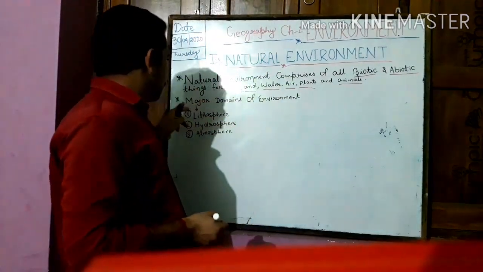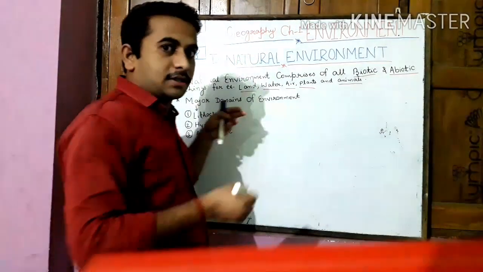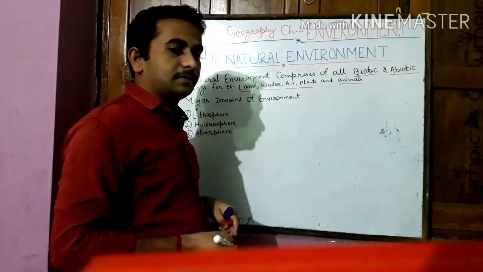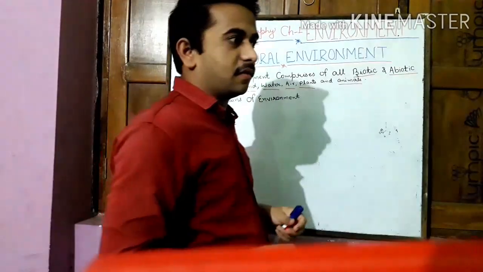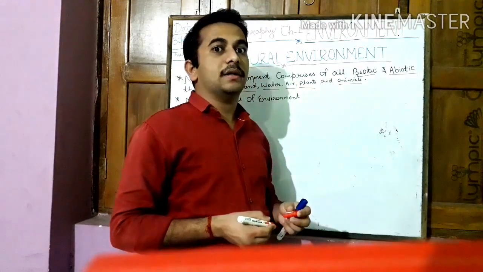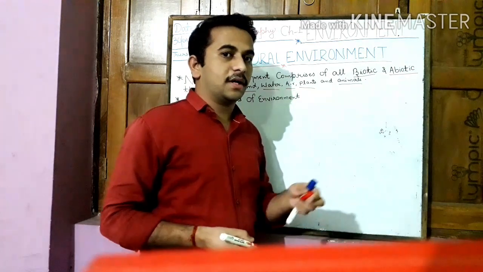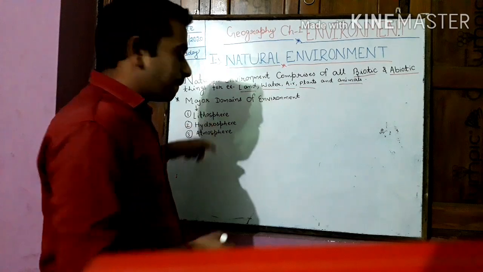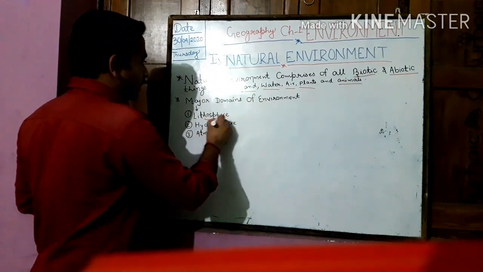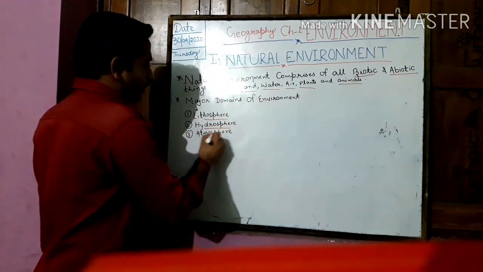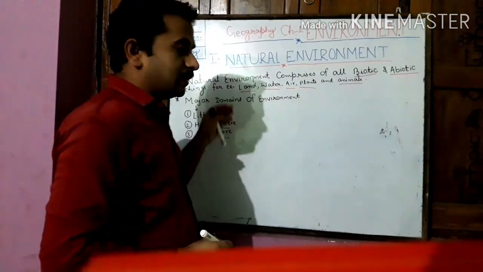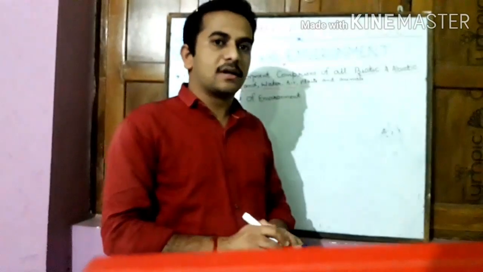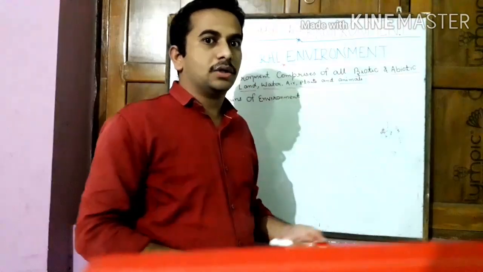So now here we will see a different topic, that is the major domains of environment. Major domains of environment, or we can say the major components of environment. So what are the major domains of environment? Lithosphere, hydrosphere and atmosphere. These are the three major domains of environment. We will try to understand it better through a Venn diagram.